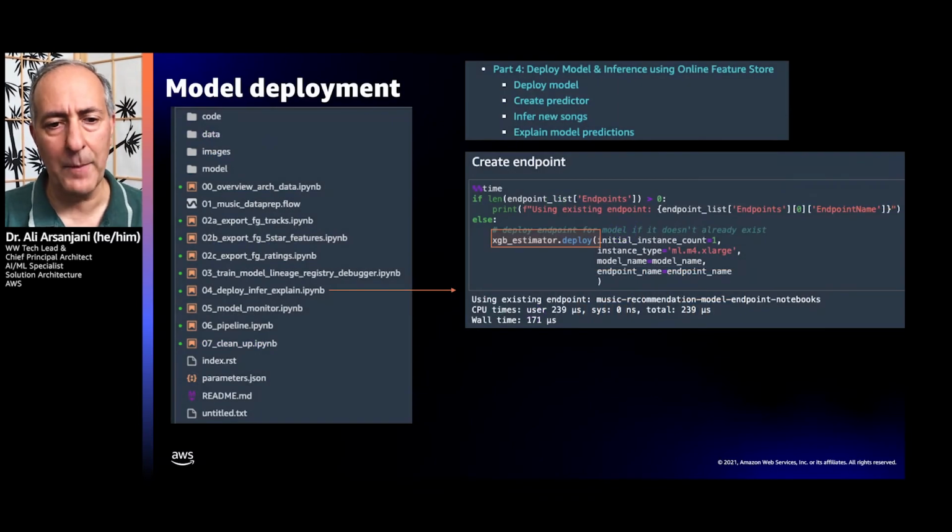So for the deployment to happen, we take the estimator and call a .deploy function, which is part of the SageMaker software development kit. And we specify the size of the cluster, the number of virtual machines, and the actual endpoint name, and where the model resides. The model that has just been trained and was deposited in the model registry. Typically, it generates a model.tar.gz file, a zipped file that you can then point to here and will be deposited, essentially spun up in a cluster that you define. In this case, it's a cluster of 1 with an M4X large that we deploy to.